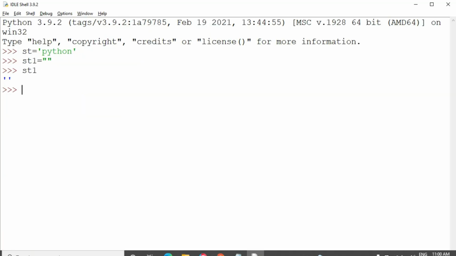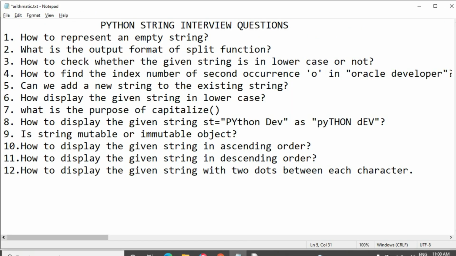Simply, we can also take an empty string equal to double quotes. So I am going to display this empty string. See friends, got it? This is the way to print an empty string.